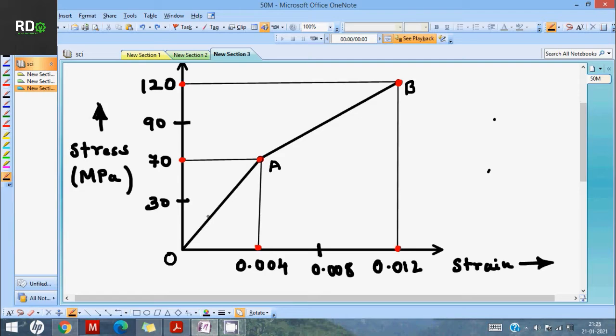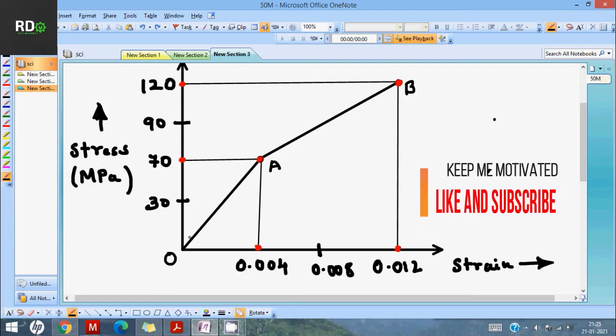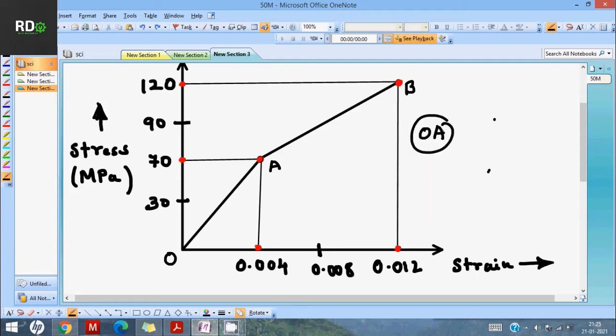Stress is directly proportional to strain in this portion from O to A. So we can consider the point A as the elastic point, after which there is a change in the graph. For simplicity, they have given the question such that we consider OA and AB as straight lines, and B is our fracture point, or breakdown point.